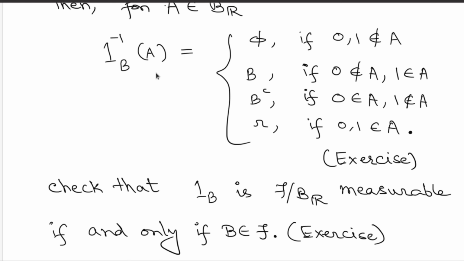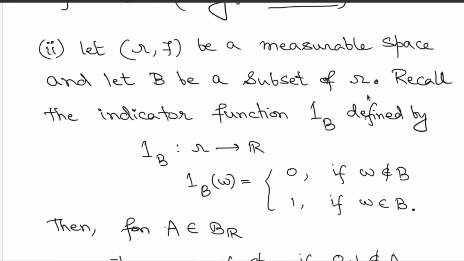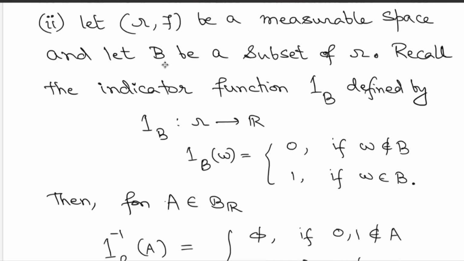On the other hand, if you start off by assuming Borel measurability of the function indicator B, then you must have these pre-images B or B complement in your sigma field, and that simply reduces to the condition B belongs to script F. Alright, so please try to write it down. I have already explained the ideas. Therefore, for the indicator of B to be measurable, where B is a subset on the domain side, the set B must be in the sigma field.